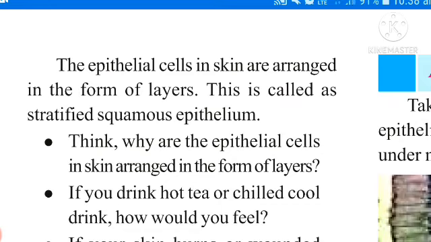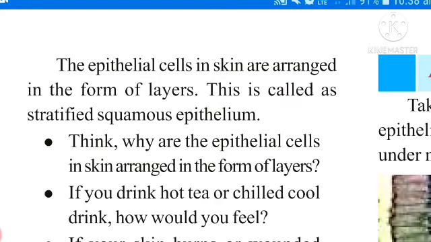What is the main function of epithelial tissue? Covering or protecting tissue. It is one of the covering or protecting tissue. These are present inside or outside of the animal body. That is called epithelial tissue. This is the first kind of tissue. What is that one? Epithelial tissue.